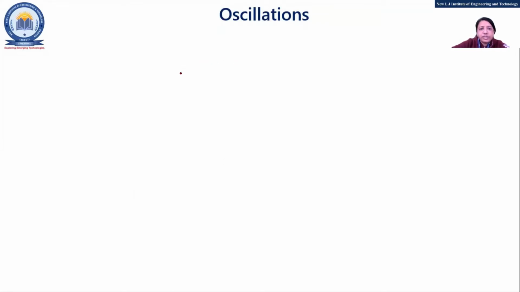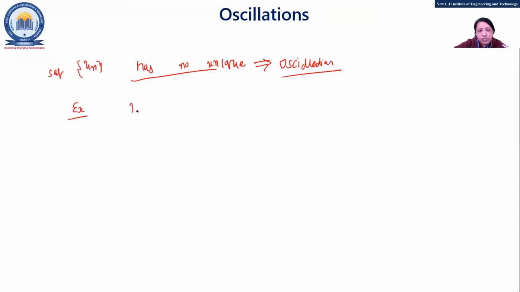If my sequence is un, and it has no unique limit, whatever limit we get is not unique, then we can say that our sequence is oscillating, an oscillatory sequence. For that, the example is, suppose un equals minus 1 raised to n.